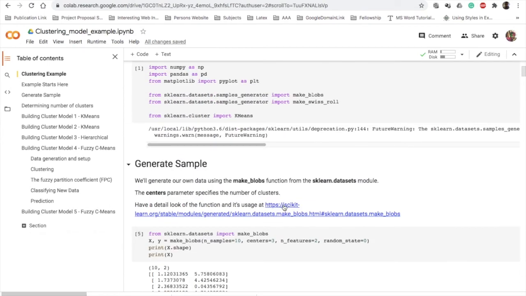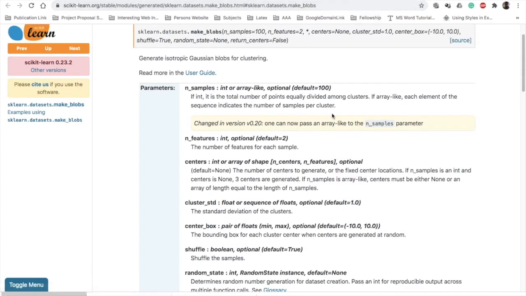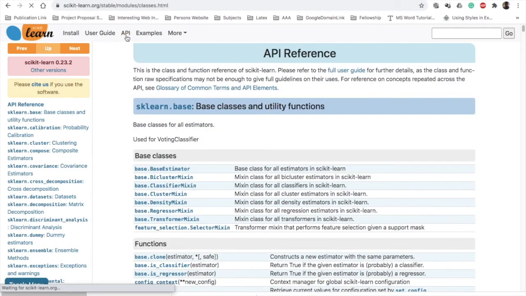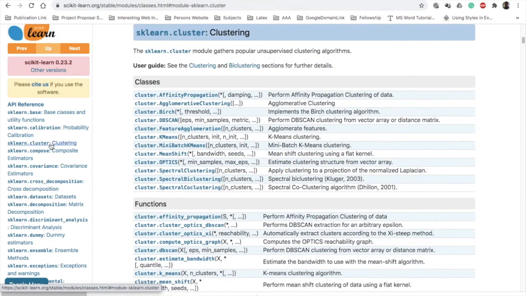Say for example, go to the link here, and this shows you the dataset. Now I am going into this API. When you open scikit-learn.org and go to the API page, you will find in the left hand part sklearn.cluster, with the clustering methods. So here you will find a lot of clustering.